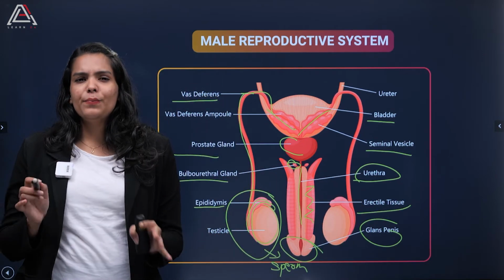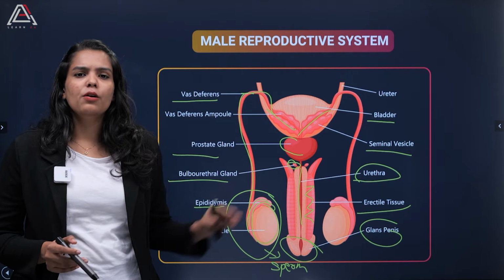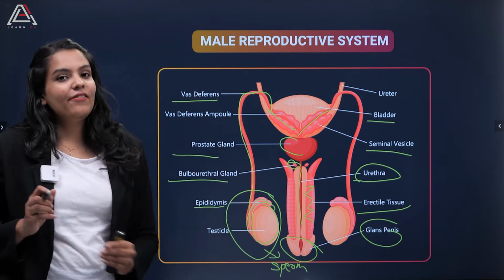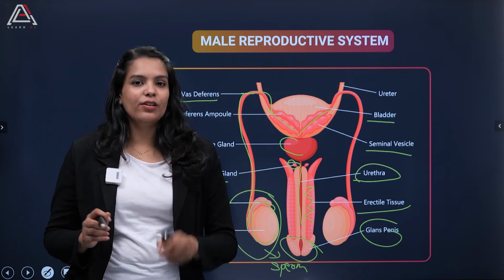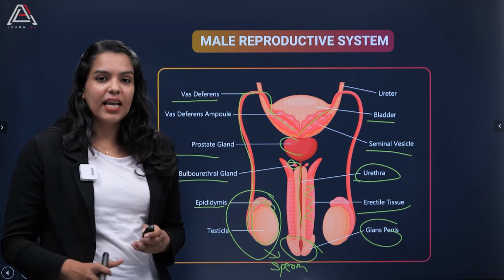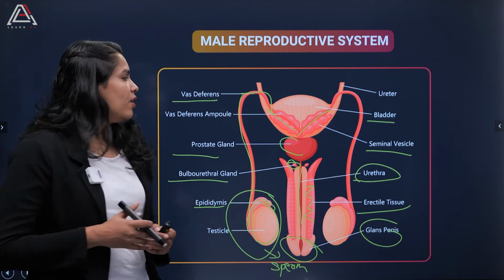So this is the simplest way to learn this diagram. So just concentrate on where exactly the process starts and where exactly this process is ending. All right, so this is the structure of the male reproductive system, right?